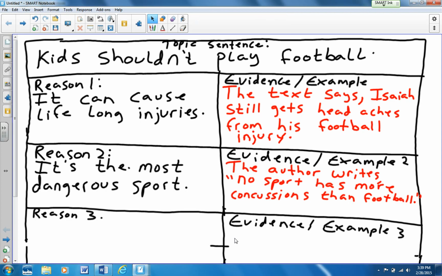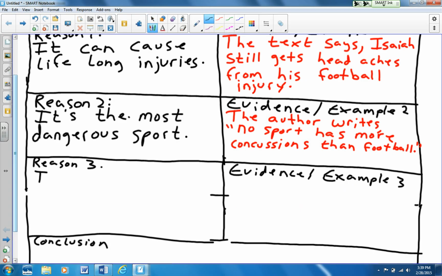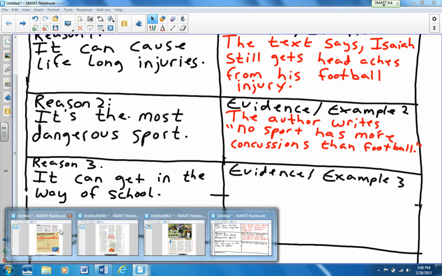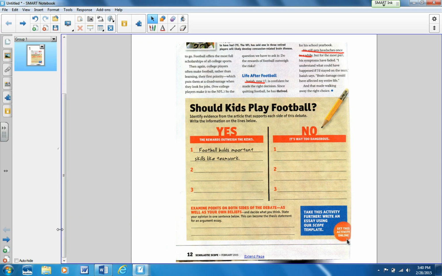Okay, now we're coming up with our third reason. Again, this reason comes from me, not the article. And I'm going to say it can get in the way of school. All right, so now I need to go back to the article and prove it. And this was on the last page. And it's up in the first part here. It says, and again, college players often make football rather than learning their first priority, which puts them at a disadvantage when they look for jobs.